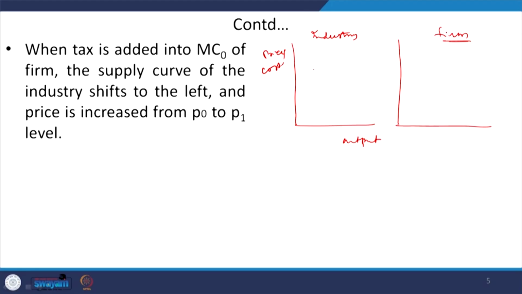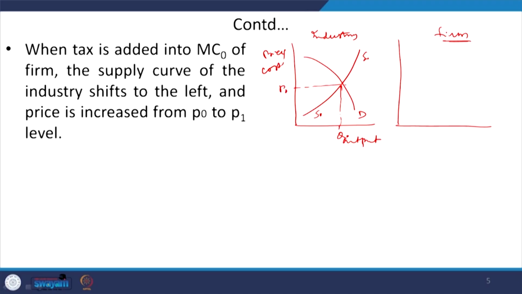And accordingly, how the price and output are determined depends upon the demand side and supply side functions, right. So, this is the initial level of supply, and this is the demand for the output. So, at the intersection point, we are finding the optimal level of output and the equilibrium level of price for that output itself.